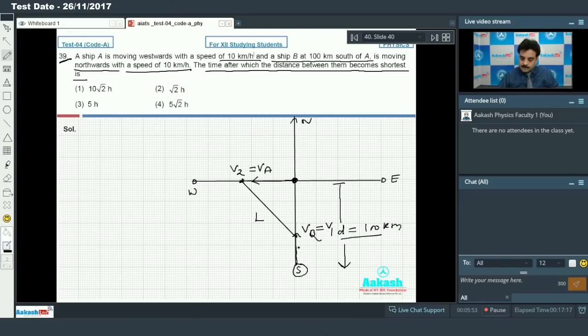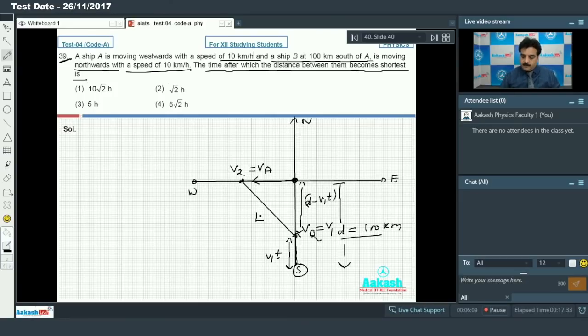During this time interval, ship B will travel the distance V1 into t, right? So the remaining distance is d minus V1 into t.